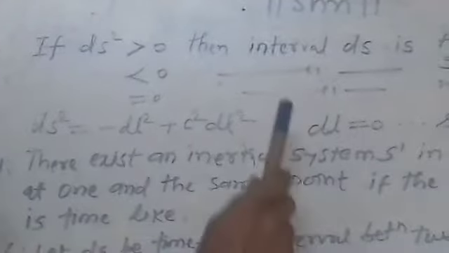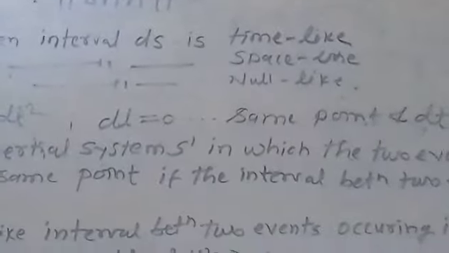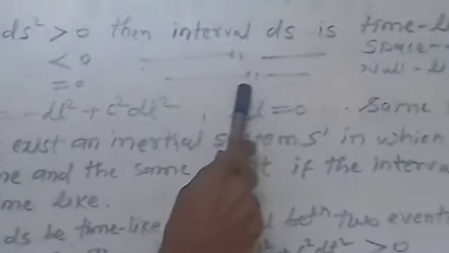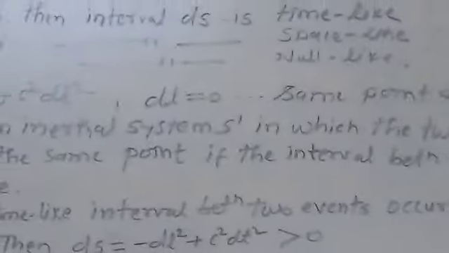Whenever ds² is greater than 0, we say the interval ds is a time-like interval. Whenever it is less than 0, it is a space-like interval, and whenever ds² is equal to 0, such intervals are known as null, or light-like, intervals.